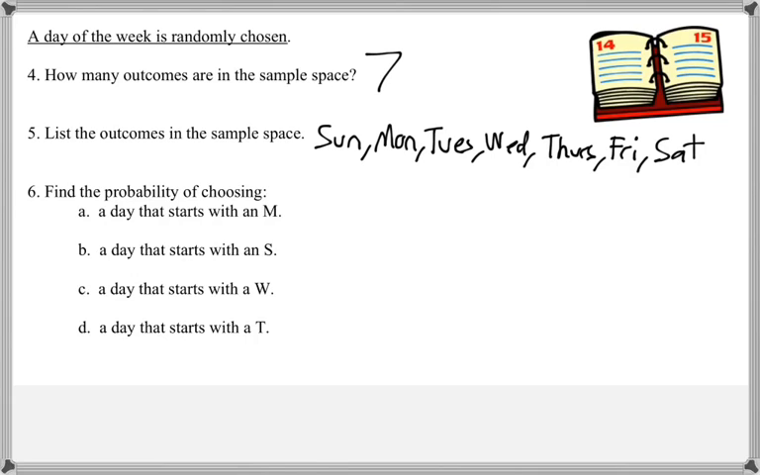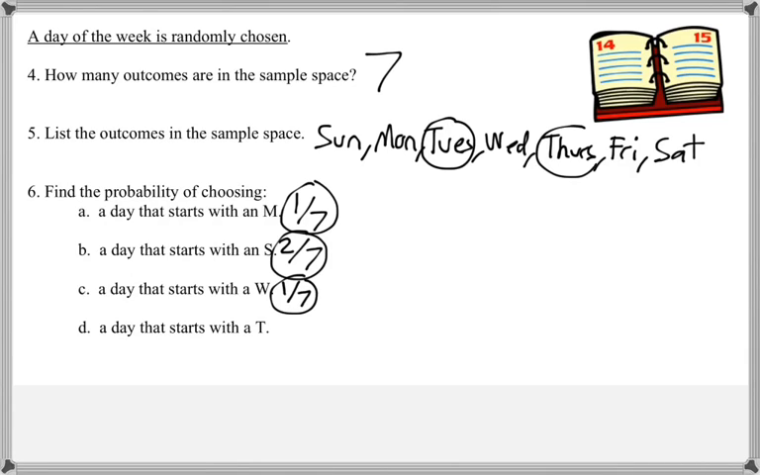Number 6 says, find the probability of choosing a day that starts with an M. That would be 1 out of 7. A day that starts with an S would be 2 out of 7 because it's Sunday and Saturday. A day that starts with a W is 1 out of 7. And then a day that starts with a T would be 2 out of 7 because of Tuesday and Thursday.